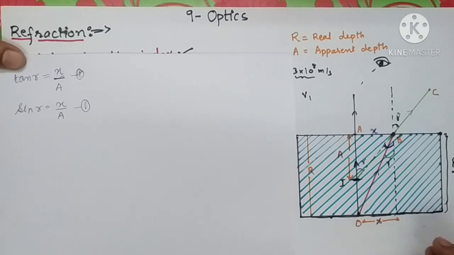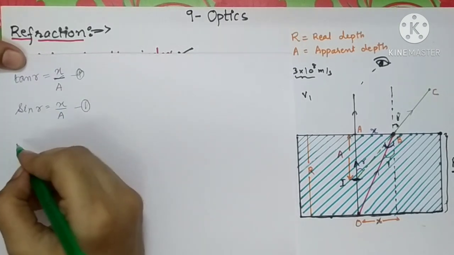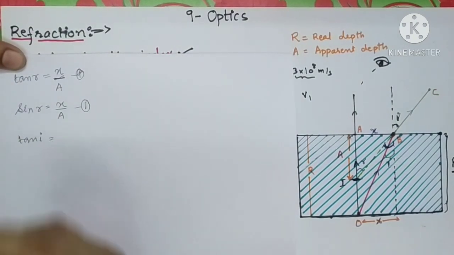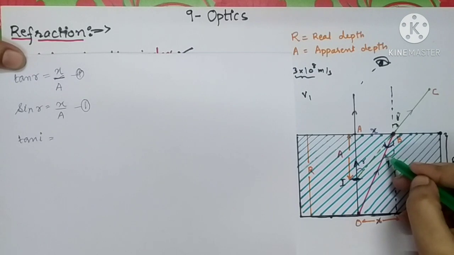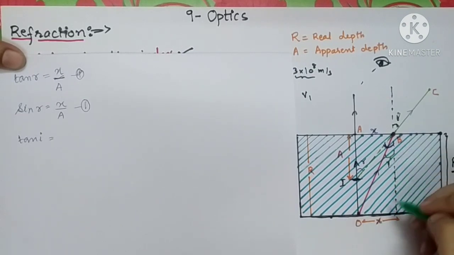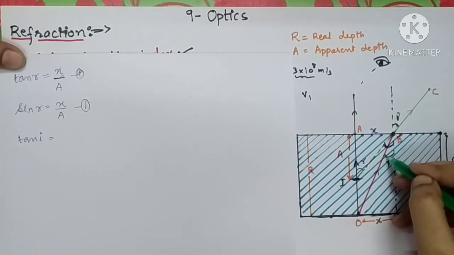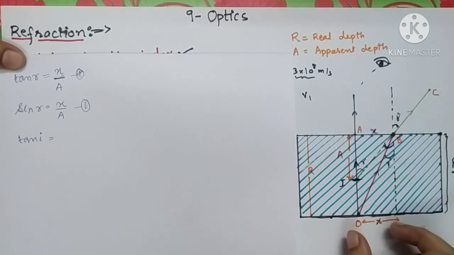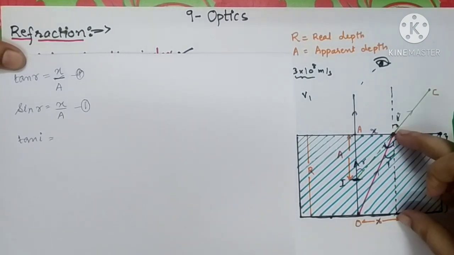Similarly, let us find out tan I. See this angle, angle of incidence over here is this one. So find out tan I. It is again opposite upon adjacent.